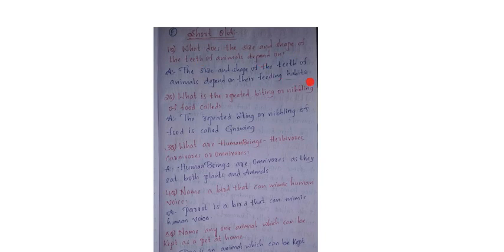Okay, on what type of food they eat, like plants or flesh, according to that the size and shape of the teeth of animals will be there. Okay, here what you need to learn means feeding habits is the answer. Okay, now moving to the second question.